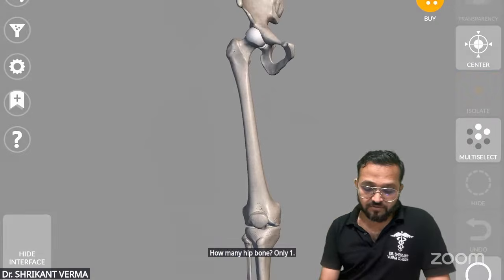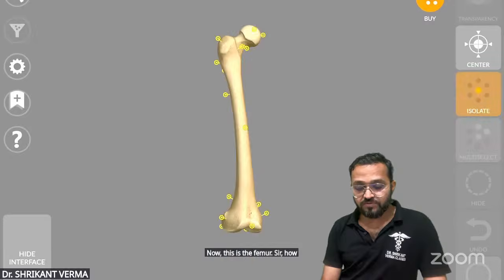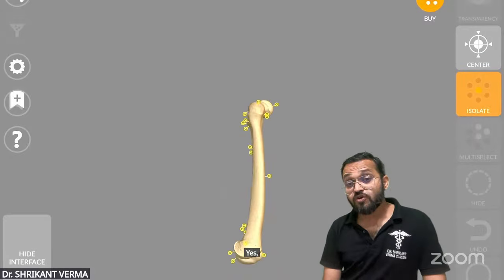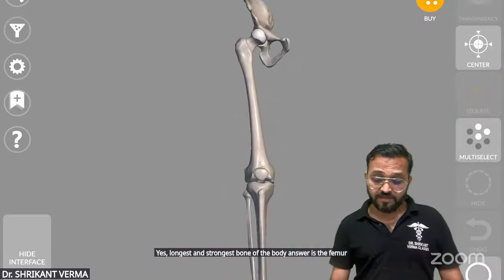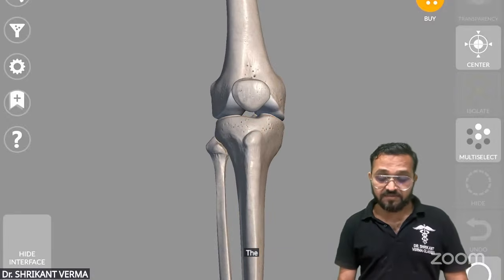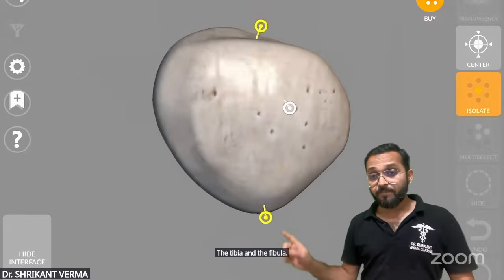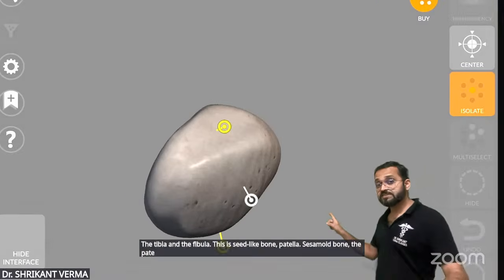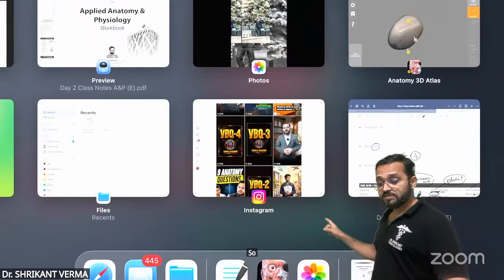How many hip bones? Only one. Now this is the femur. Sir, how many femur bones? Yes, longest and strongest bone of the body. Answer is the femur, only one. And then you will see the tibia and the fibula. This is a seed-like bone, the patella. Sesamoid bone, the patella. Are you getting? This is a seed-like bone, sesamoid bone. Sir, this is the patella.